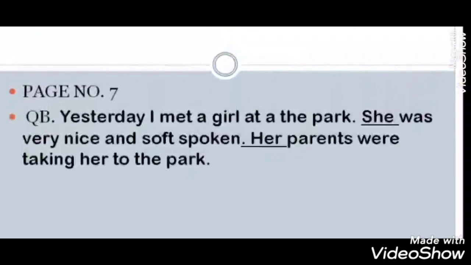So students, I hope you have understood how to solve the questions here. This way you can practice at home also. So today I have explained pronouns. You practice at home. With the practice, it will be more clear to you. I have explained, but you will have to go through the book and you will have to practice also. Then it will be more clear to you.